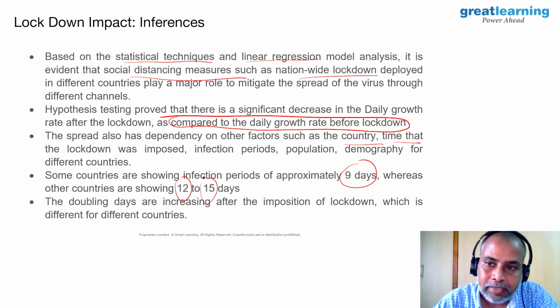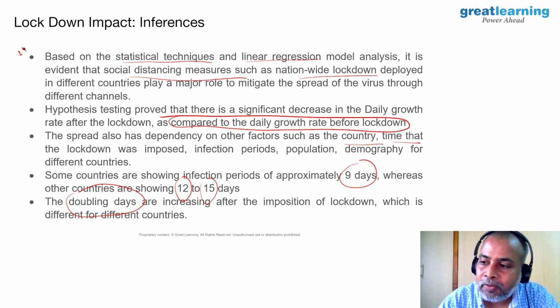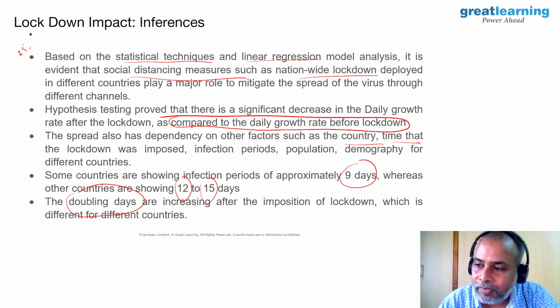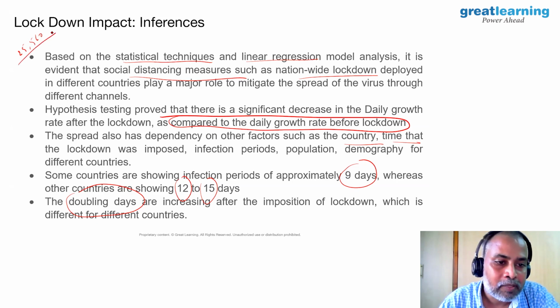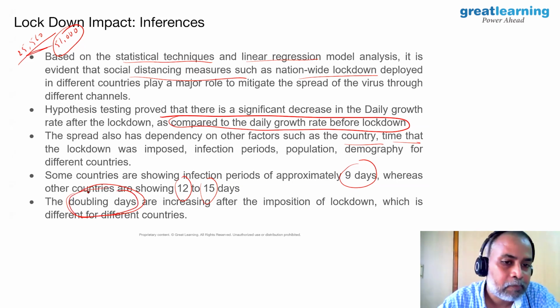Okay, the doubling days: the number of days it has taken to double the number of infected people. Say, for example, today the number of COVID cases reported by the Government of India is 25,560. What do we mean by doubling? How many days does it take to reach 51,000 infected cases? The days it takes to reach this number, that's what we call the number of doubling days.